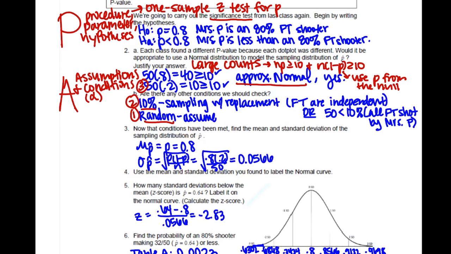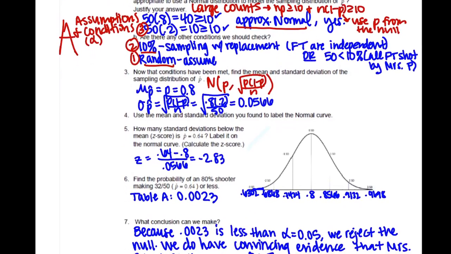Number 3, we calculated the mean and standard deviation of the sampling distribution of p hat. We already have that from before. We have normally distributed, mean p, standard deviation square root of p times 1 minus p over n. And we use that to do our statistical work here with this S. So I'll remind you about that. And so what we need in our statistical work is 2 things. We need something called the test statistic, which is just a z-score. And then we need a p-value.